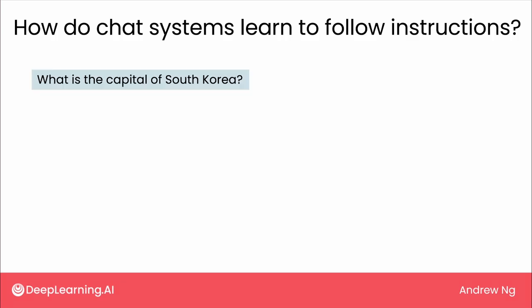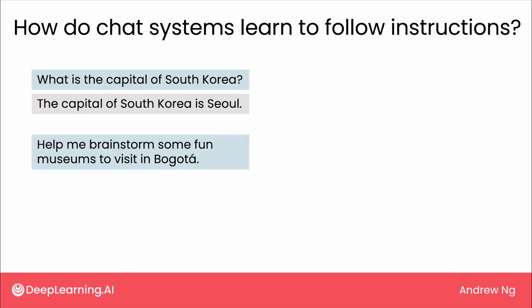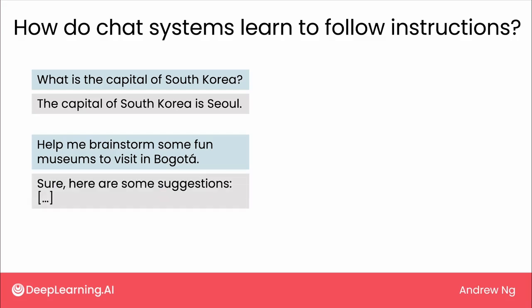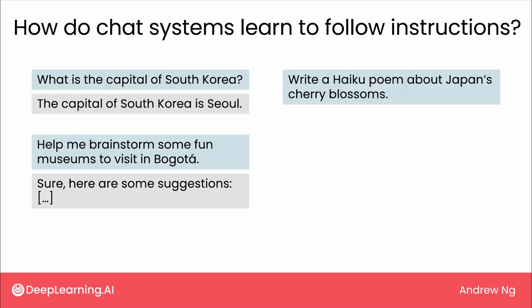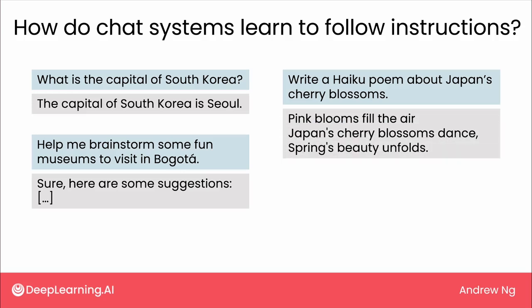So we may give it a question-response pair like this. What is the capital of South Korea? And fine-tune it, given this input prompt, to output the capital of South Korea is Seoul. Or help me brainstorm some fun museums to visit in Bogota, and fine-tune it to an answer like this. Or an instruction like write a haiku poem about Japan's cherry blossoms, and fine-tune it to generate that.